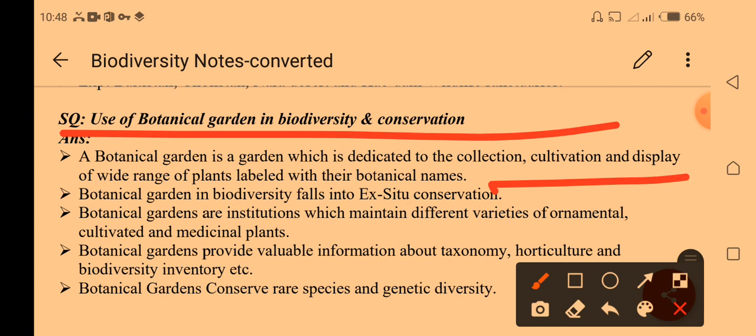Botanical gardens provide valuable information about taxonomy, which means classifying plants on the basis of certain characters. We can see leaf anatomy and structural morphology. We can categorize on the basis of certain key characters. So taxonomy, horticulture and biodiversity inventory.